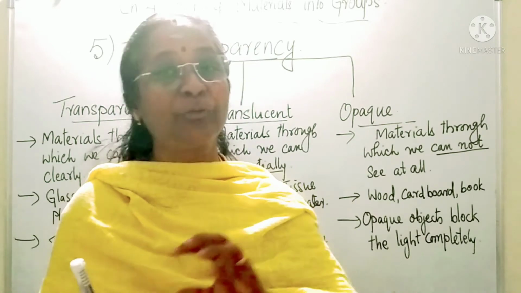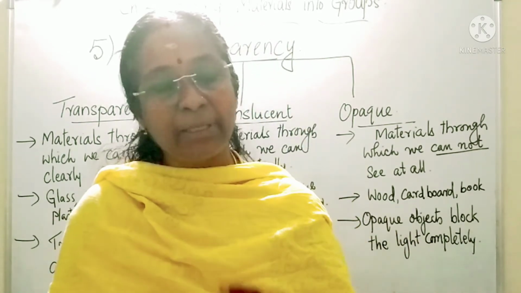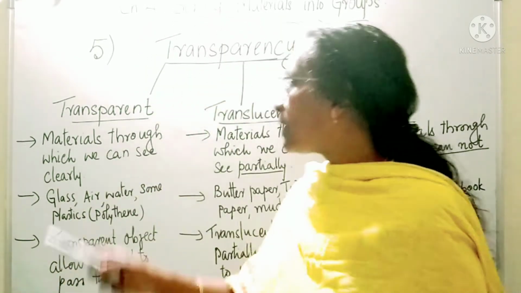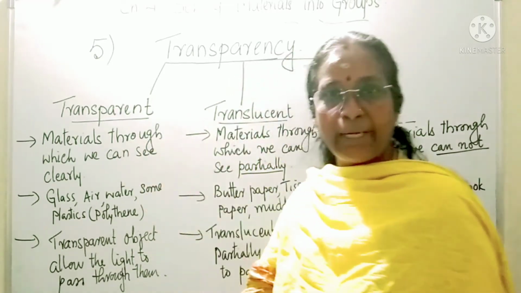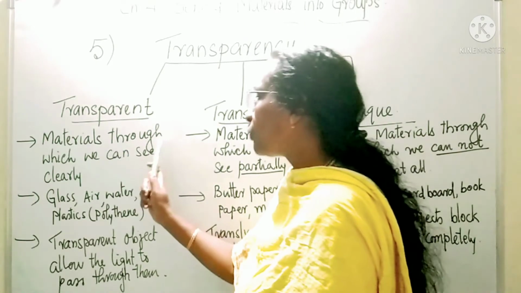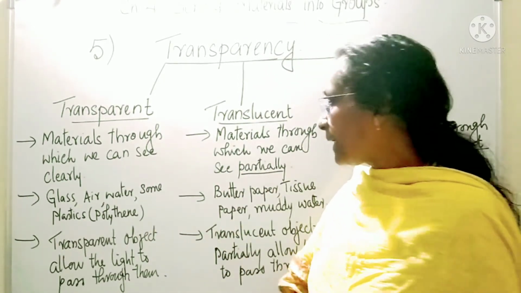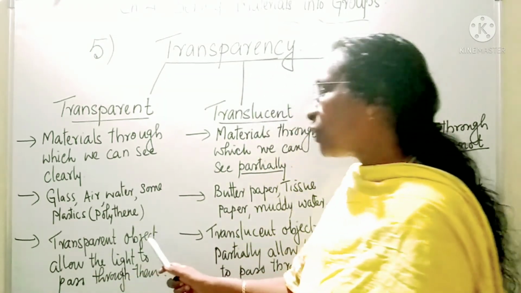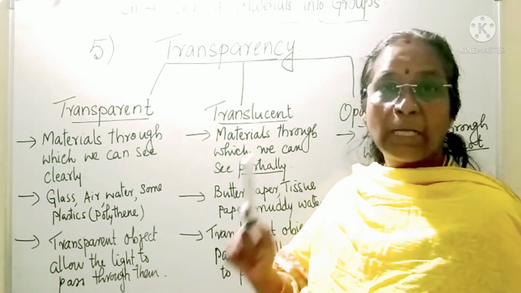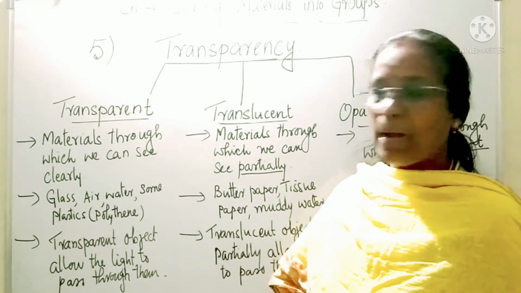So, according to the ability of passing light through an object, the objects can be divided into three groups. What are the three groups? First group is transparent. What type of materials are called transparent? Materials through which we can see clearly. Why are we able to see clearly? Because transparent objects allow the light to pass through them completely. Full light, whatever light is coming, will be allowed to pass through it.